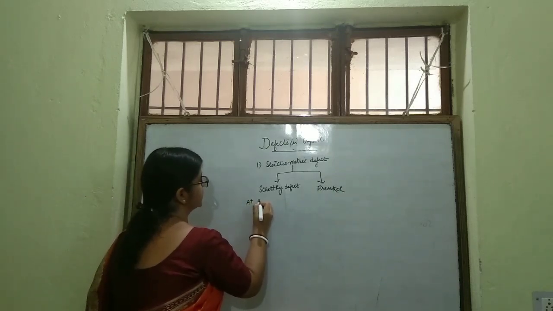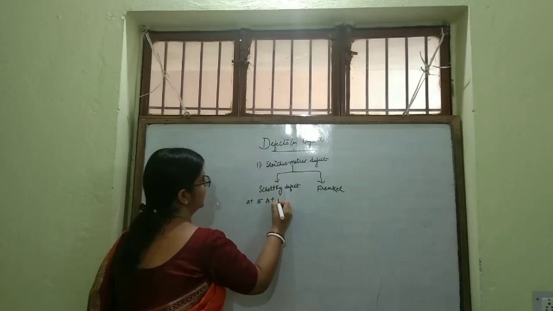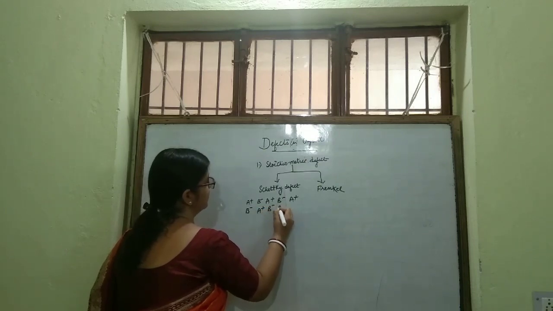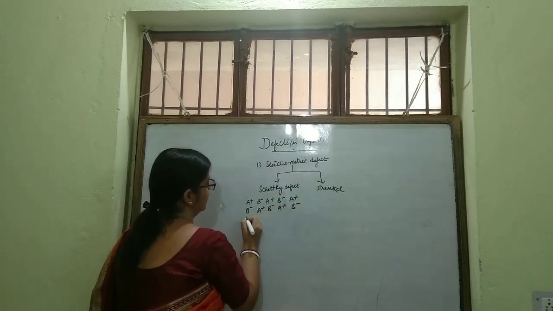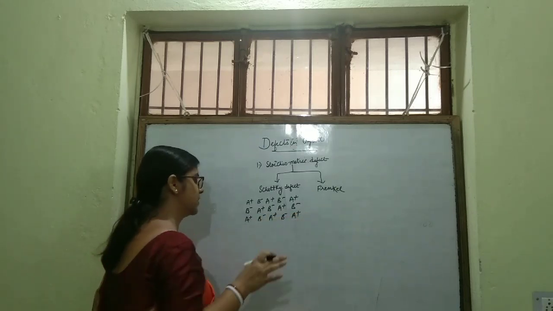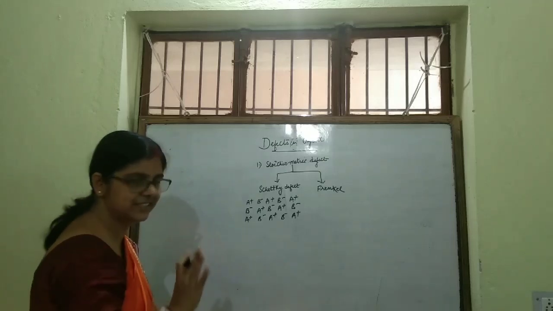Suppose you are taking a crystal A plus, B minus, A plus, B minus, A plus, B minus, A plus, B minus, A plus, B minus, A plus, B minus, A plus, B minus, A plus. Suppose there is a crystal like this.